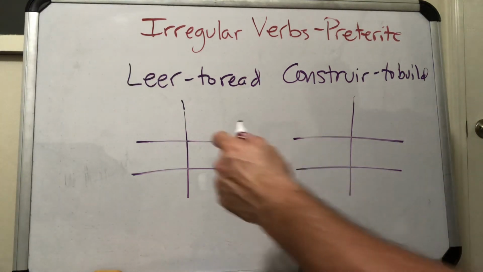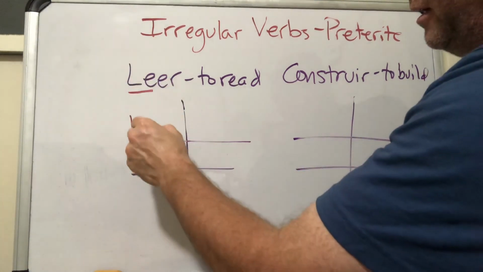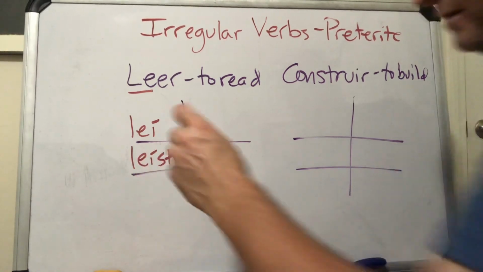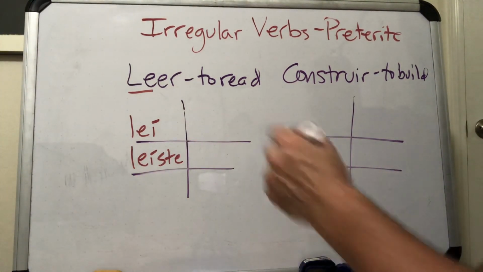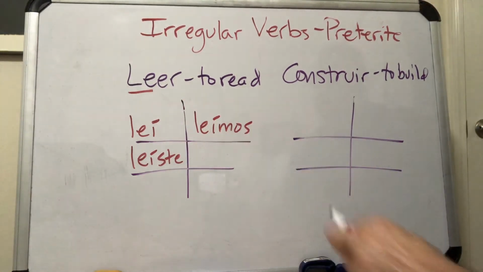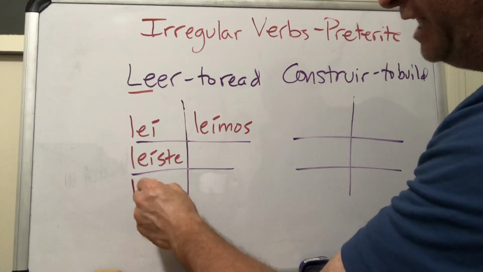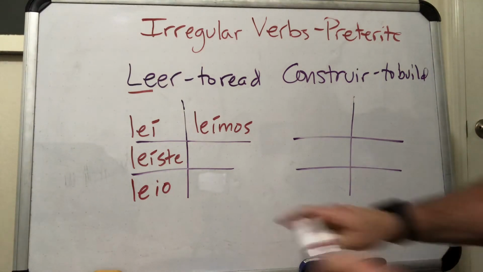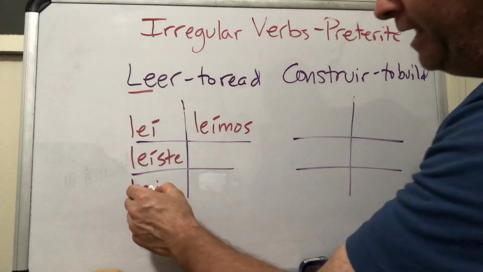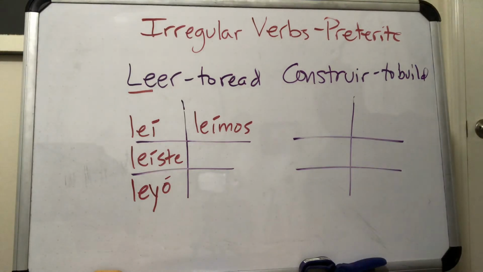So the top ones are fine. So you have leí, so there's my stem, le, right? Drop the ER, and then you add the í, leí, then you have leíste. And then we have over here leímos. Okay. Now down here we run into an issue because le, and if we add the ió onto it, we end up with 3 vowels in a row. And remember, whenever that happens, we change the I to a Y. So let's change that I to a Y. And we still need the accent, so leyó.